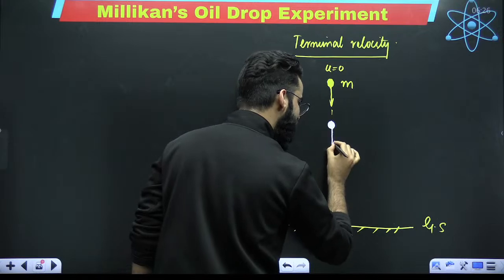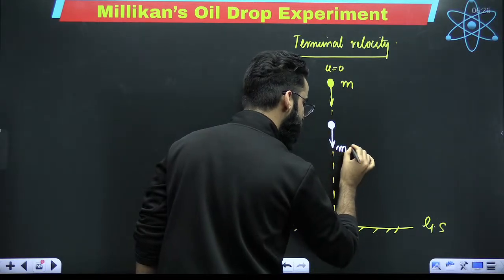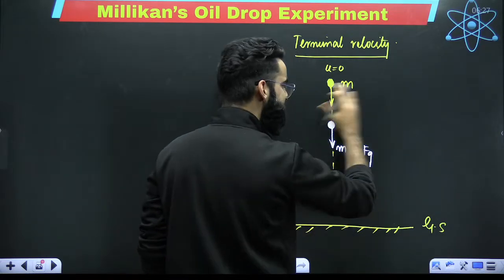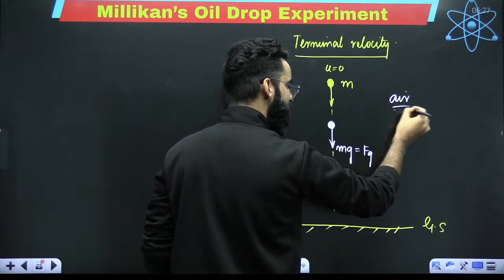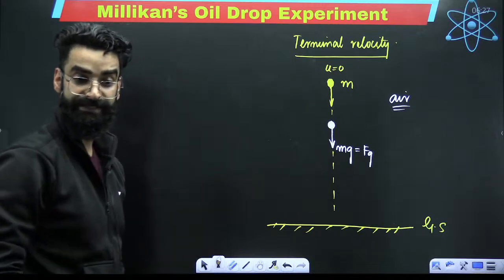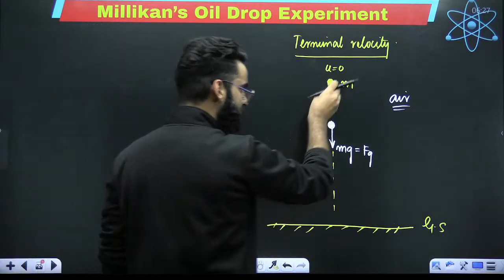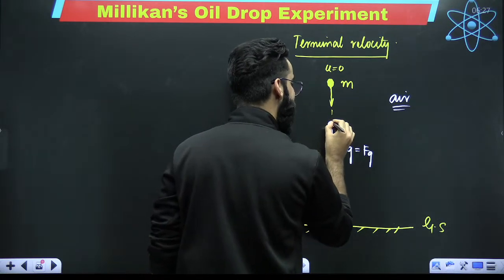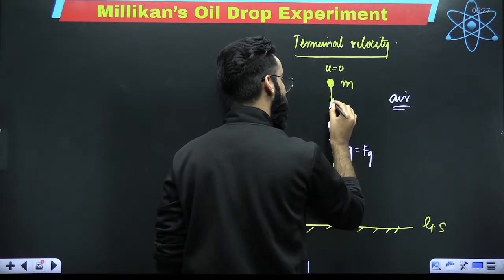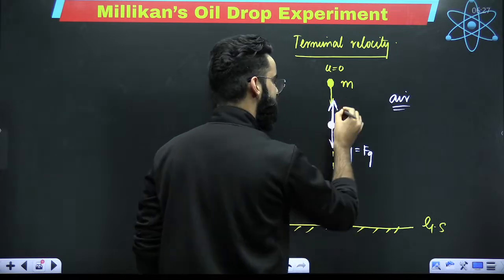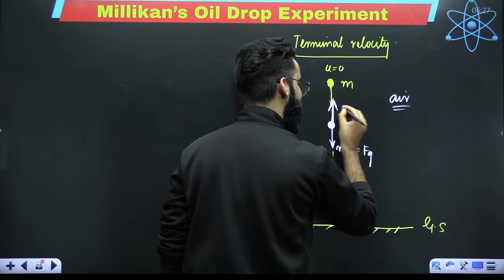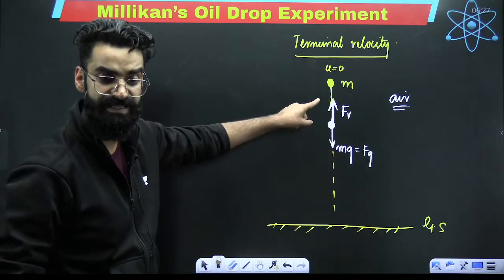Due to gravity, it's going to be mg. This is one force due to gravity, right? Since there is air as well in the atmosphere, when the object will be going downwards, this particular object will be experiencing a viscous drag as well due to air. It will be experiencing viscous force as well.